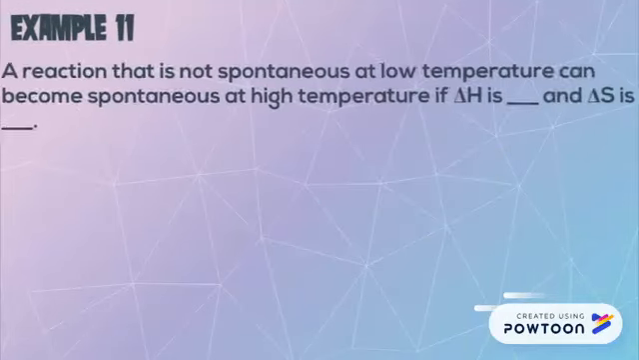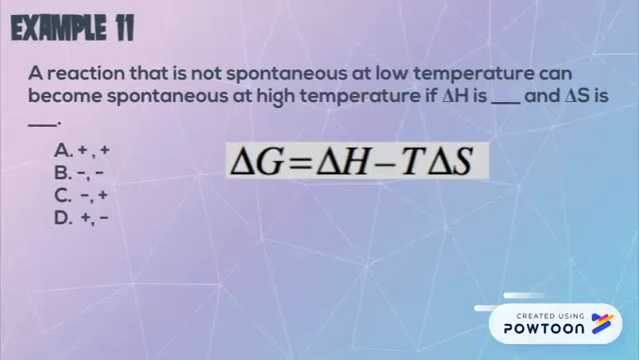For example number 11, we want to find a reaction that is non-spontaneous when our T is a small number, but becomes spontaneous when temperature is a high number. So to get a negative G for this situation, I'm going to have a positive S and a positive H. Here, T, when it becomes large enough, will be subtracting a big enough number to become negative.